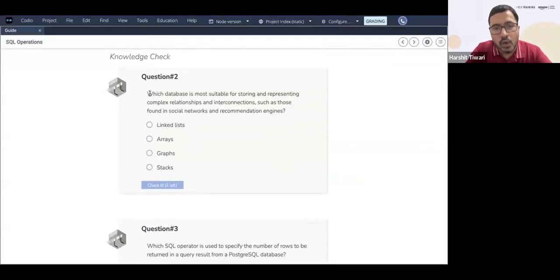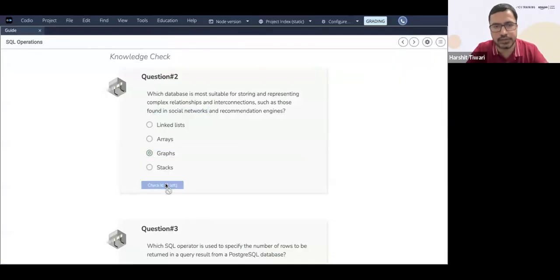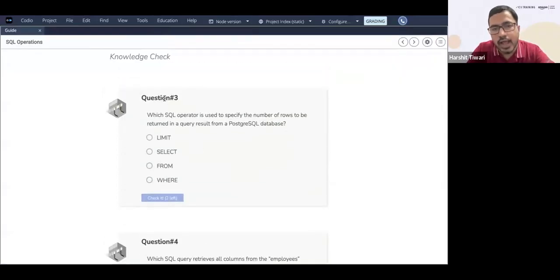Well done. Which database is most suitable for storing and representing complex relationships and interconnections, such as those found in social networks and recommendation engines? We talked about this, and I showed you an example also. Is it linked list, arrays, graphs, or stacks? Which one of these is used for complex relationships and interconnections, such as in social networks? C, graph is correct. Absolutely perfect. Well done.